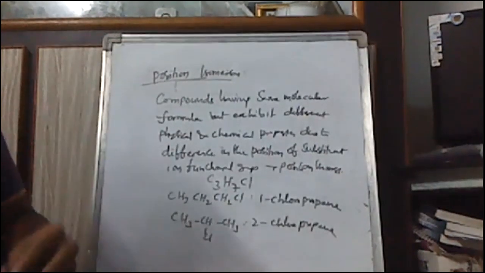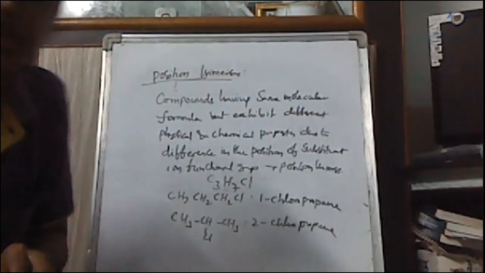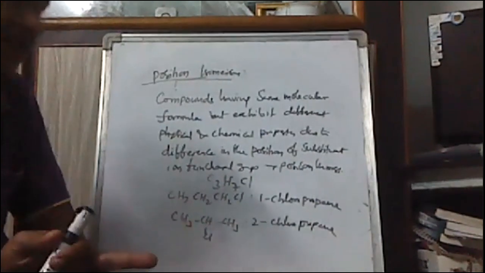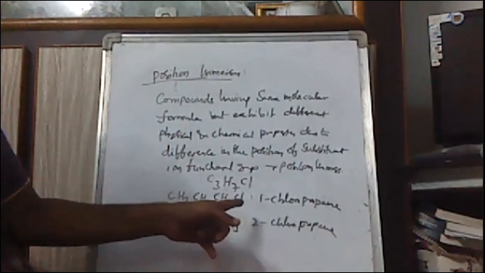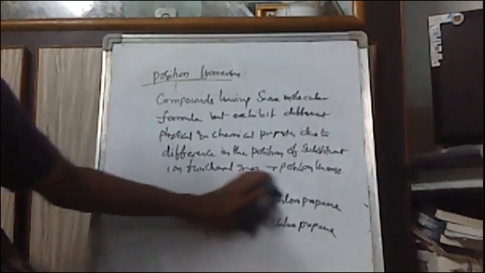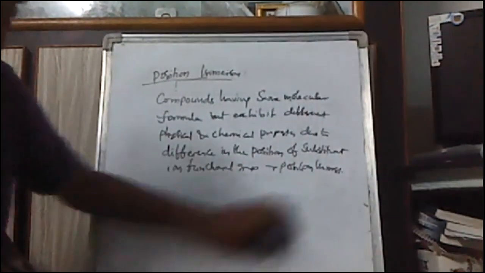Its name is 2-chloropropane. In the previous example, we saw the difference in the position of the functional group. In this example, we see the difference in the position of the substituent. Here, chlorine is the substituent. These are called position isomers.